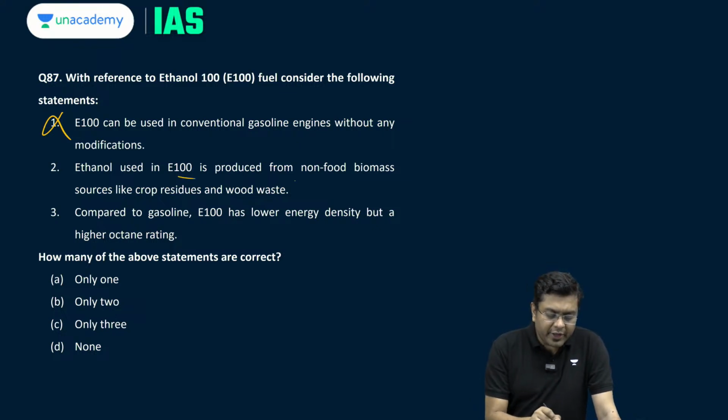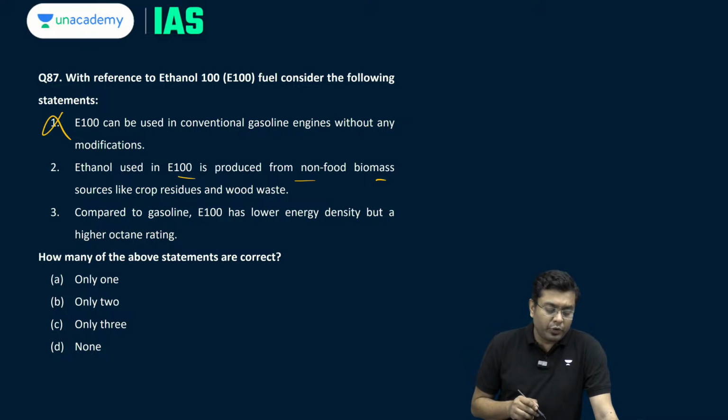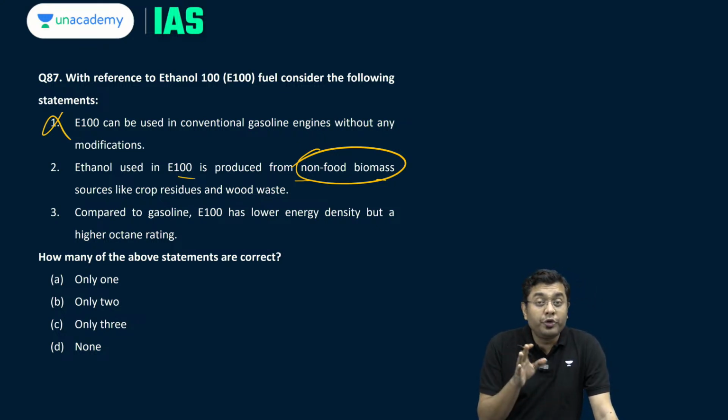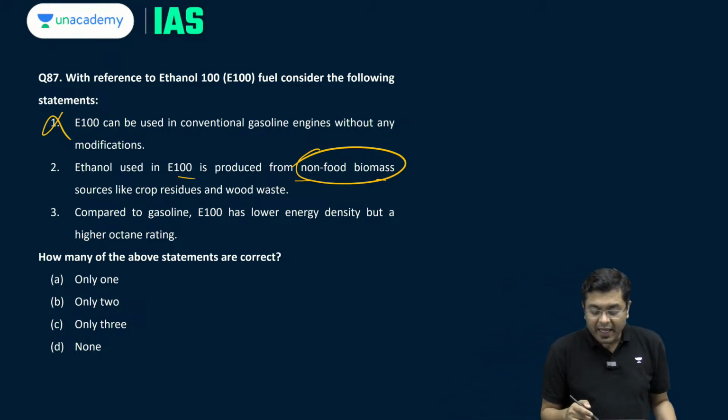Ethanol used in E100 is produced from non-food biomass sources like crop residues and wood wastes. So, that is correct. It can be generated from food waste as well, but overall it is generated from non-food biomass, so that there is no issue of food scarcity and food security in the era of burgeoning population. That is ensured.